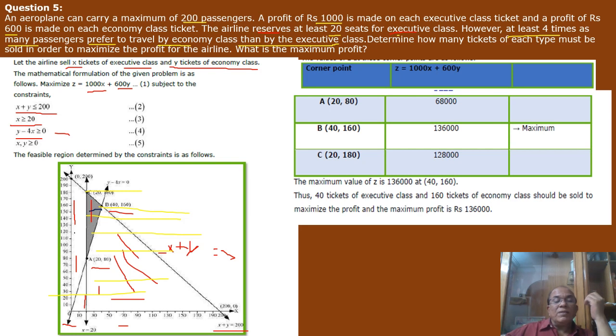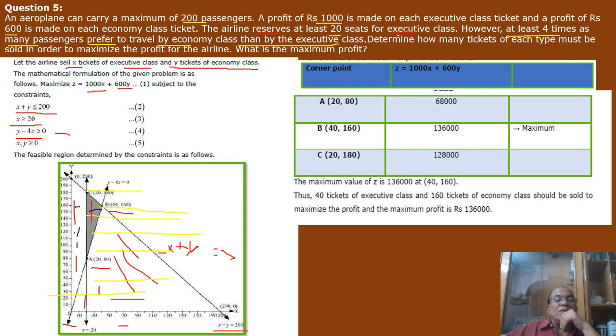From here, if we take any point, suppose 0 comma 120, x is 0, y is 120. From both sides we take a point for this line because it is going through the origin. So this will also satisfy it.